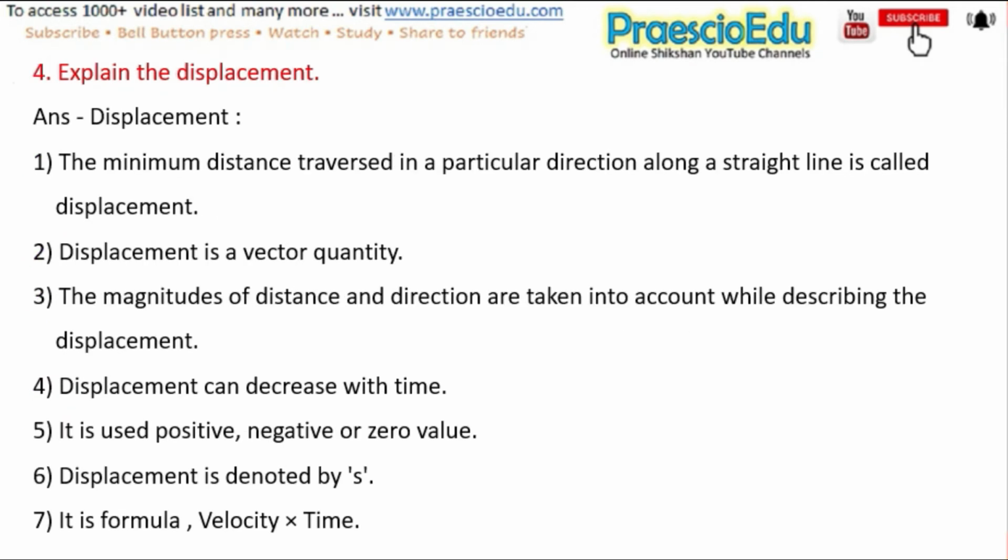Next one is, explain the displacement. Displacement: the minimum distance traversed in a particular direction along a straight line is called displacement. Displacement is a vector quantity. The magnitudes of distance and direction are taken into account while describing the displacement. Displacement can decrease with time. It uses a positive, negative or zero value. Displacement is denoted by s and its formula is velocity multiplied by time.